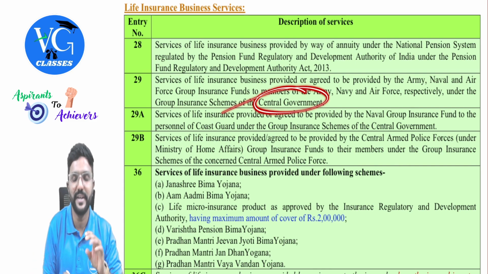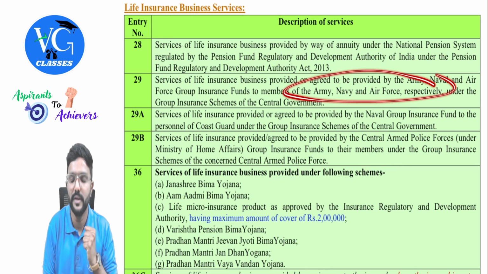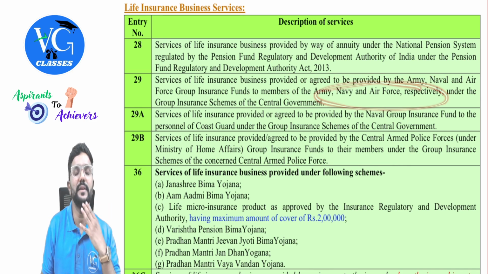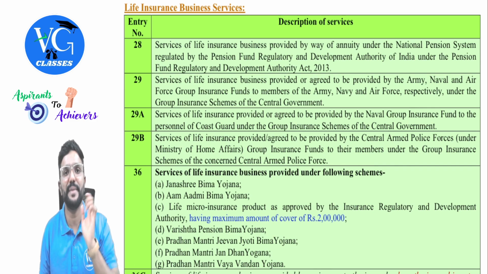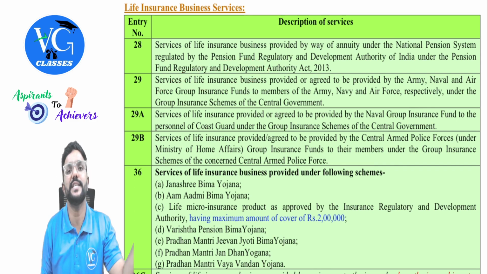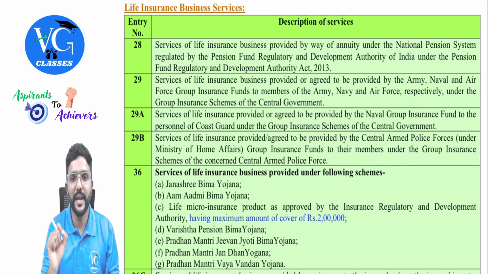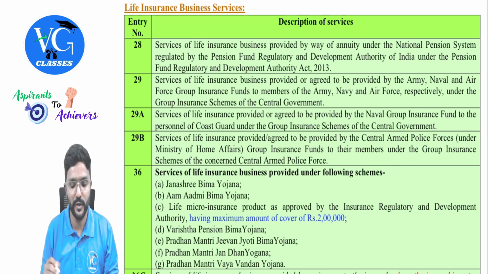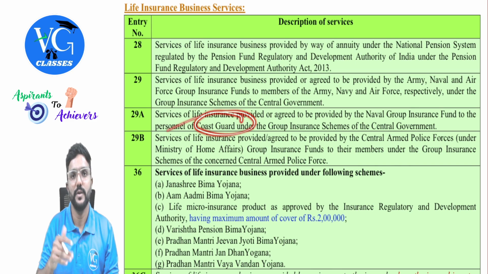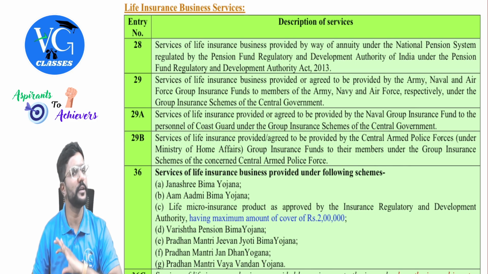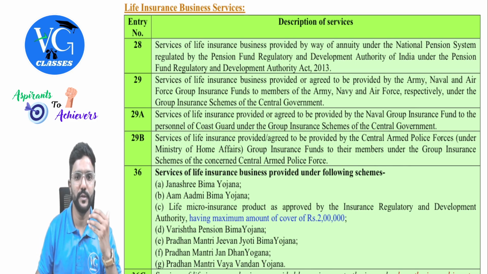So normally this scheme will be taken by whom? Central government, because all these people are the employees of central government. So if central government has taken a group insurance plan in the name of these people, then whatever premium is paid on that life insurance policy, on that GST is exempt. Okay, next 29A. Services of life insurance provided or agreed to be provided by the Naval Group Insurance Fund to the person of Coastal Guard who is safeguarding the coastal areas under the group insurance schemes of central government is also exempt, similar to the above.